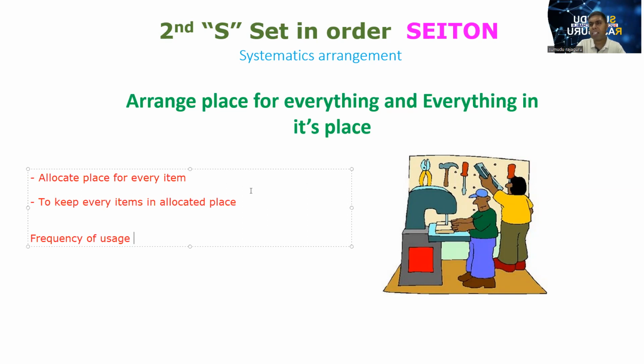If some item is used once a month, there is no need to keep it in the nearest place; we can keep it inside the cupboard. That is the frequency of usage, so we have to consider that part also.